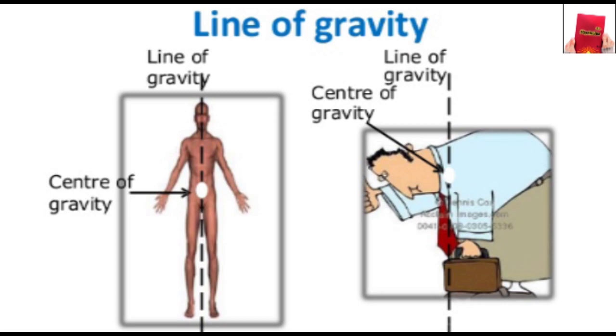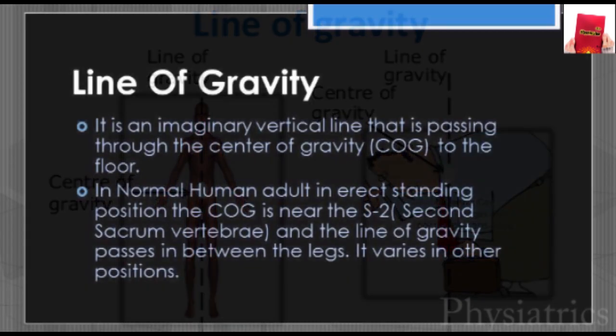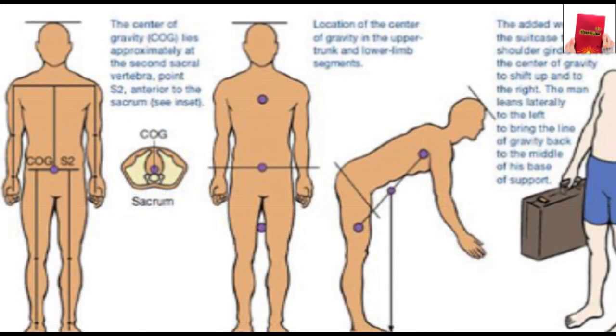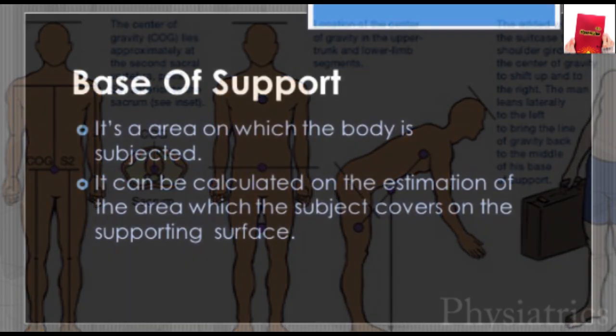Then the line of gravity. The line of gravity is a line through which this gravitational force acts. It is an imaginary vertical line that passes through the center of gravity to the floor. In a normal human adult, the center of gravity lies somewhere at the S2 vertebra in standing posture.